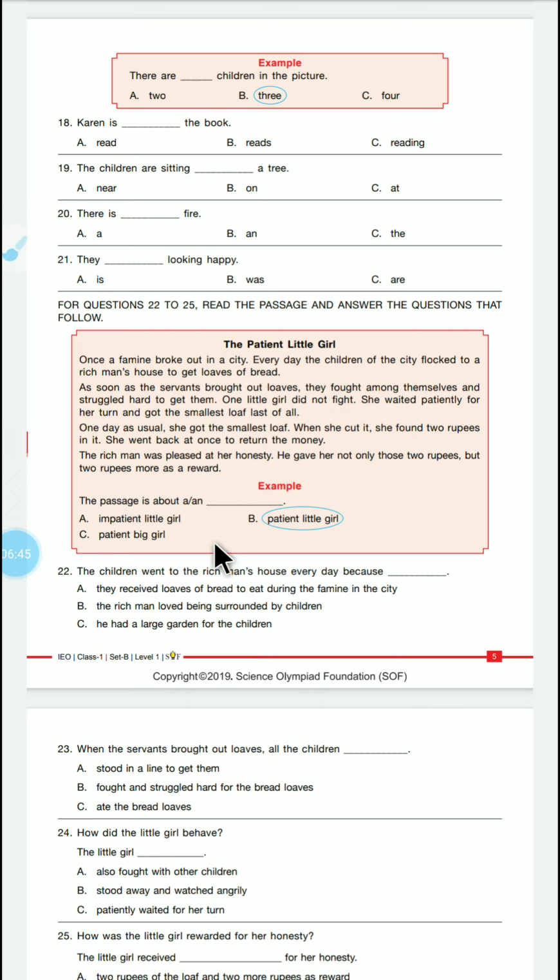Okay, so let's see. The passage is about a or an patient girl. Yes, it is. The children went to the rich man's house every day because for what? For they receive a loaf of bread to eat during the famine in the city.